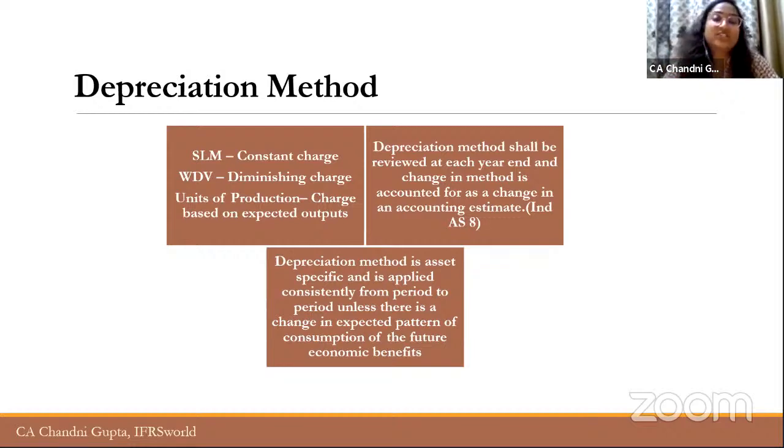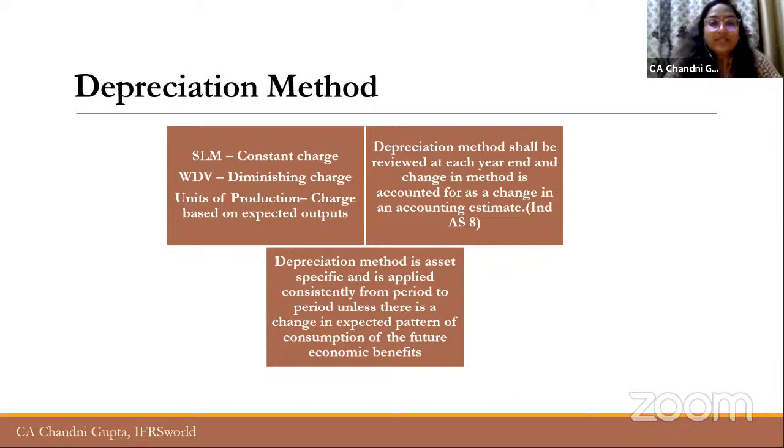When there is a change in accounting policy, you have to recognize the impact retrospectively. Retrospectively means from the inception. You have to go in the past and calculate the impact and recognize, right? But when there is a change in accounting estimate, you can apply it prospectively. That means from the date of change in the future. You don't have to go in the past and recognize any impact, right?